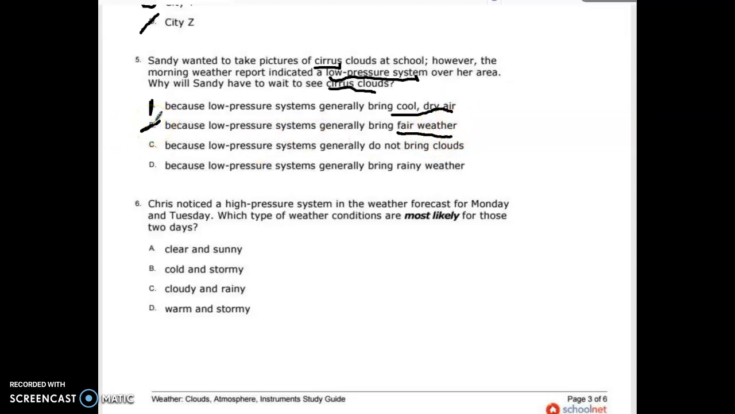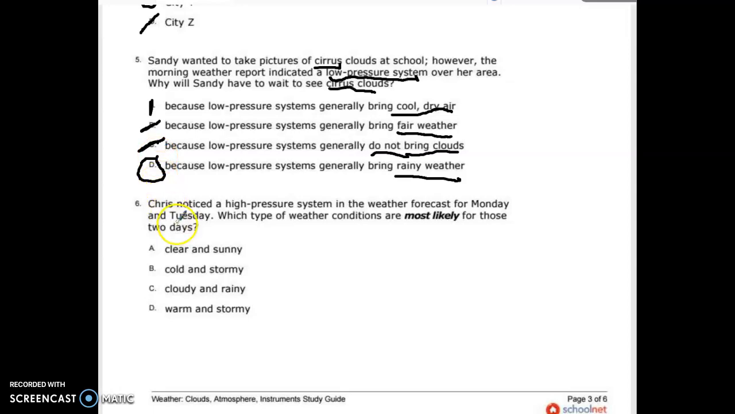Again, using those test-taking strategies to get rid of questions and answers that we know are incorrect. Because low pressure systems generally do not bring clouds. Well, low pressure means lousy, rainy weather, so they have to have clouds. And here's another example of when we've already eliminated the first three. Let's look at D to make sure it is the correct answer. Low pressure systems generally bring rainy weather, and now we know that D is the best answer for number 5.